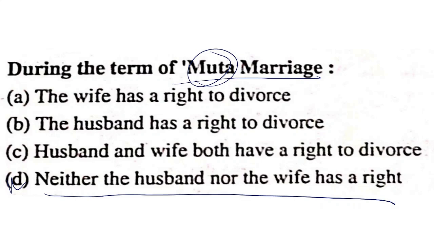Neither the husband nor the wife has the right to divorce. The funda is very simple: no marriage, no divorce. So in muta marriage, neither has the right to divorce. This is the correct answer.